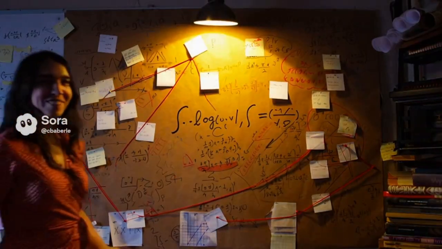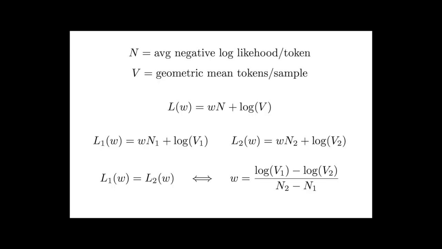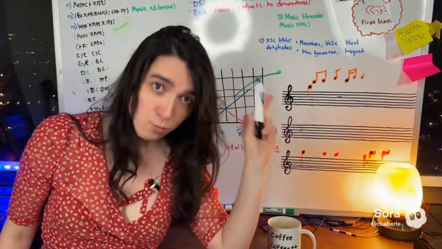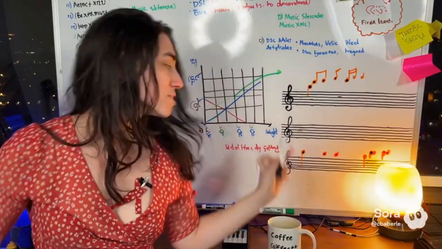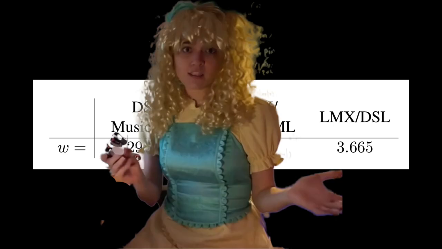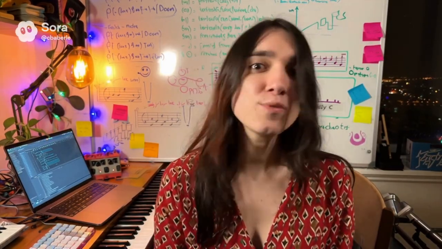But there seems to be this fundamental trade-off between verbosity and learnability, but is there some way to quantify this? Well, I did a bunch of math and came up with this formula. The W term in this formula is the one to pay attention to. It tells you how much you need to weight loss relative to token count in order for a representation with a lower loss but higher token count to come out on top. If we calculate this value for our 3 representations, we see that the DSL outperforms LMX even for a relatively low weight value, while Music XML requires significantly higher weight values to outperform LMX and especially the DSL. So yeah, Goldilocks confirmed.